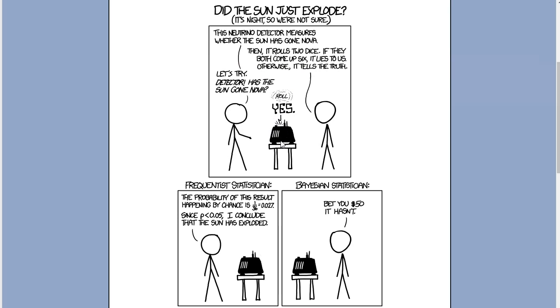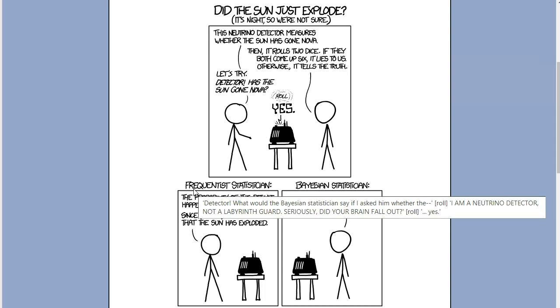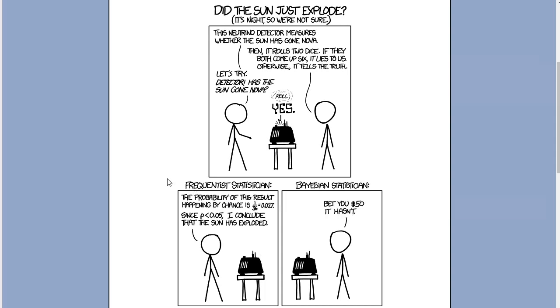The detector measures whether the sun has exploded, and then it rolls the dice, and it answers, yes, the sun has exploded. So how would you interpret this now? The typical approach from hypothesis testing, as we have discussed before, would be the frequentist statistician approach. Now we would assume, as our null hypothesis, that the sun has not exploded.